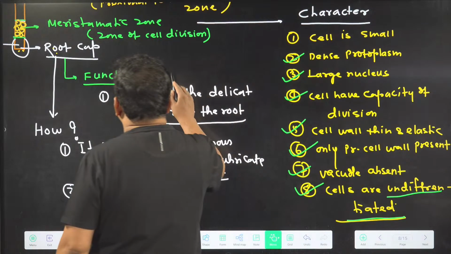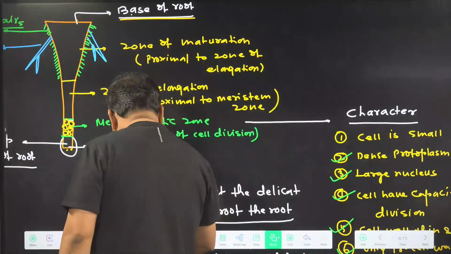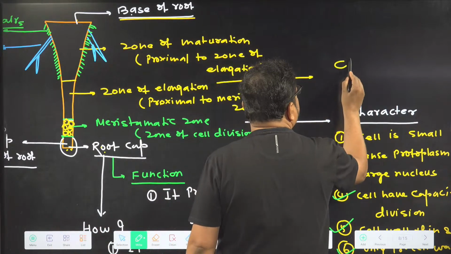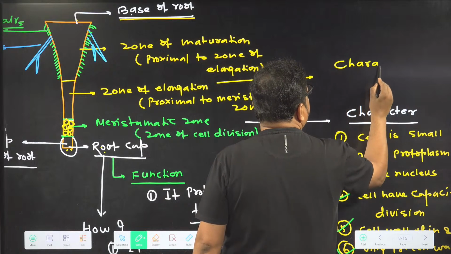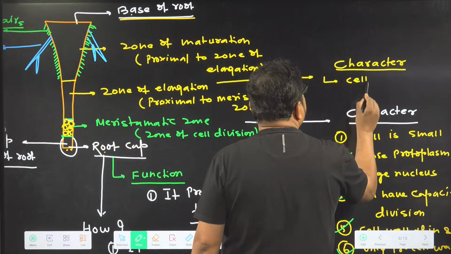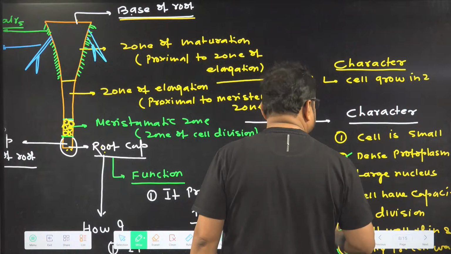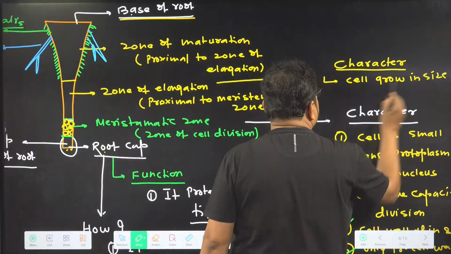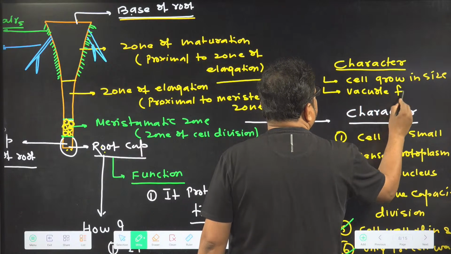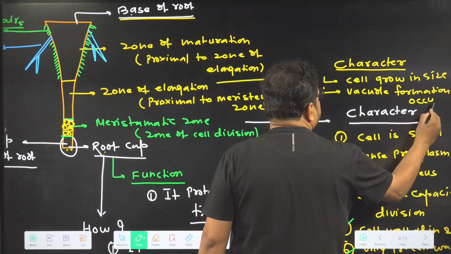Now we are going to talk about which zone? Zone of elongation. What characters should I write here? Cell grows in size. Vacuole formation occurs.